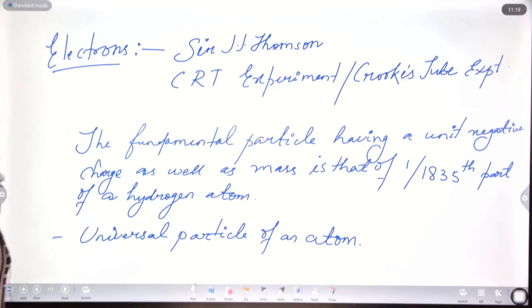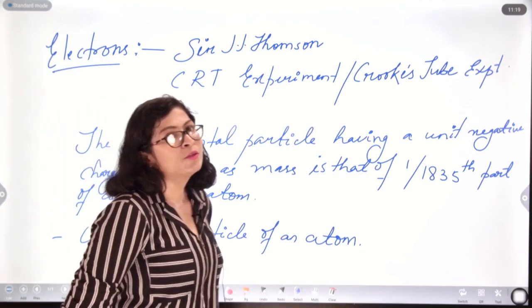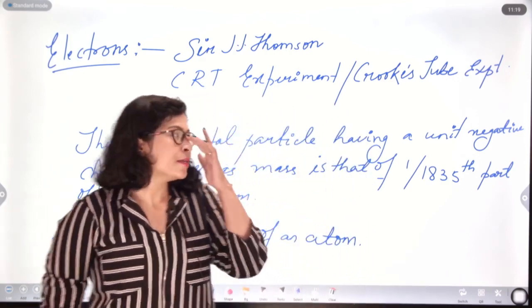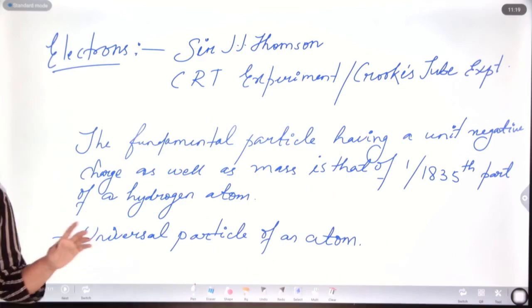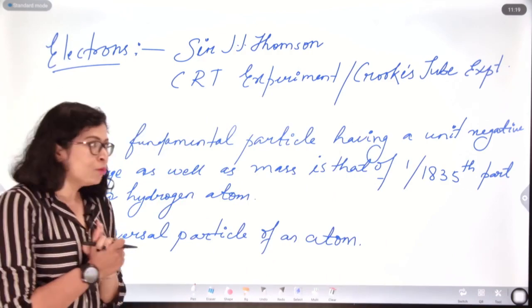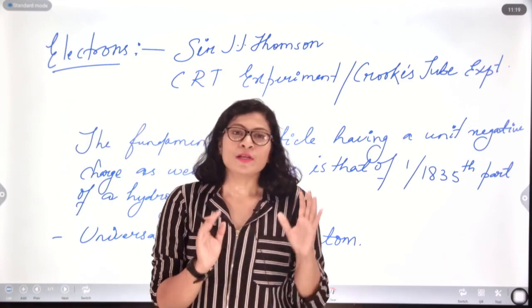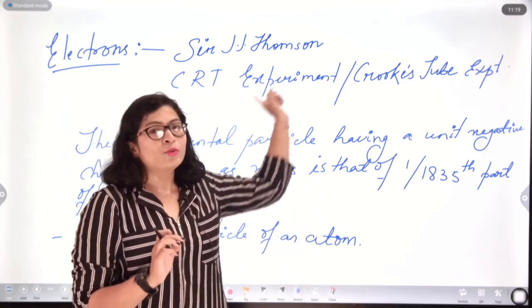Now, after the discovery of electrons, the quest carried on, continuing with the same setup, that is the cathode ray tube. The tube setup was the same, but they reversed the direction of the rays. Initially the ray was produced from the cathode side towards the anode side.